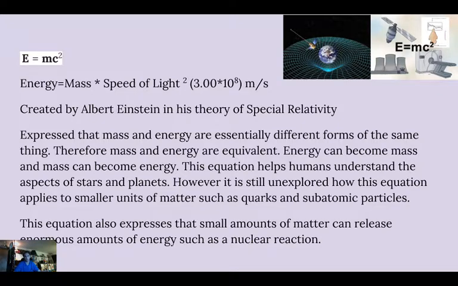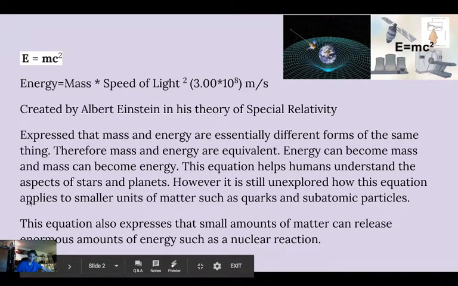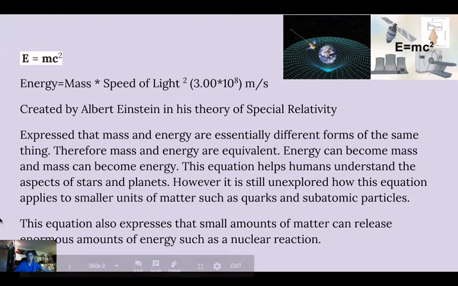But it gets really murky and fairly nebulous, and we're very unsure how this applies to quarks, subatomic particles, electrons, atoms, and smaller units of matter.